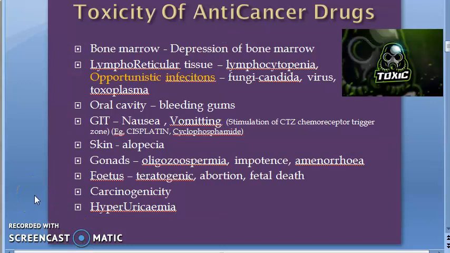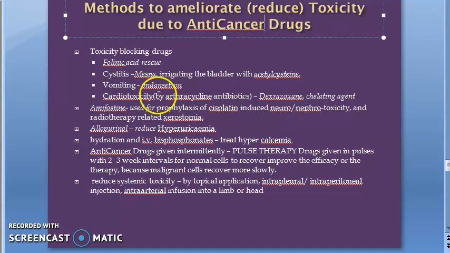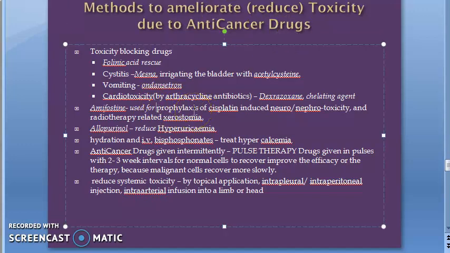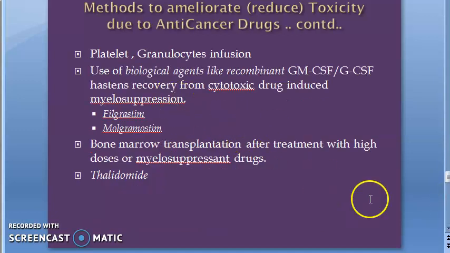In this video we have covered the toxicity of anti-cancer drugs. Further in the videos, towards the end, we will cover the solutions to this problem. That is also a huge thing. See, methods to ameliorate, reduce toxicity of anti-cancer drugs. So let us look at this later. Based on each drug, you can know what exactly to give, okay. Fine. There are a lot of ways of ameliorating toxicity due to anti-cancer drugs. We will come to all this in the next video, okay. Subsequent videos we'll look at this, okay.